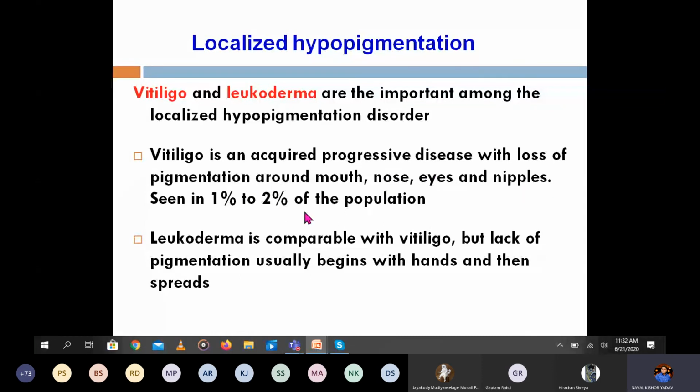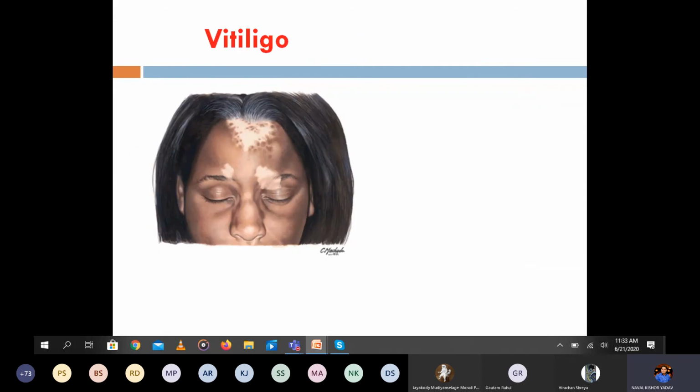you can see a person having loss of pigmentation around the mouth, nose, and eye. Only 1 to 2% of people have that. Leukoderma is comparable with vitiligo, but the lack of pigmentation usually begins with the hands and then it will spread. It will start from the hand. You can see an example like this.